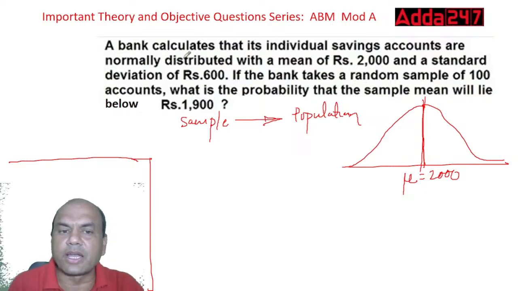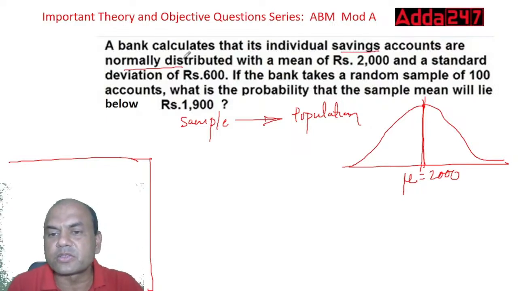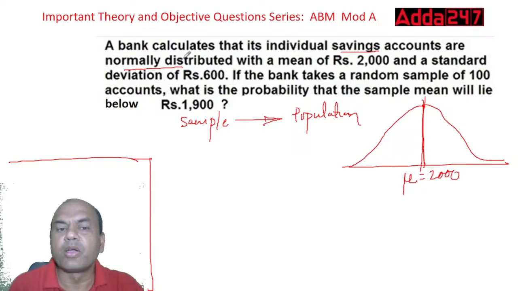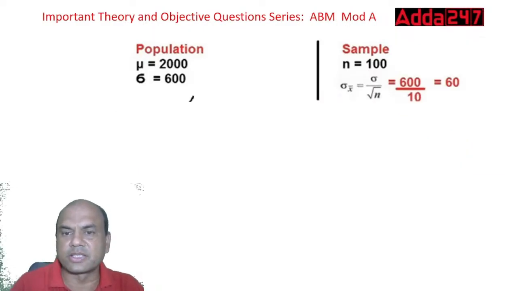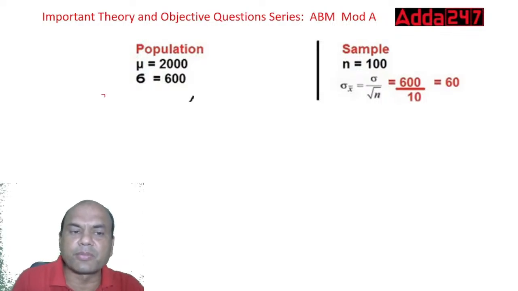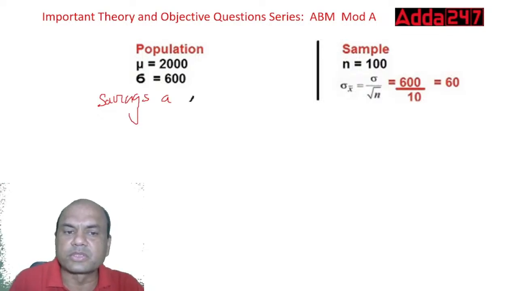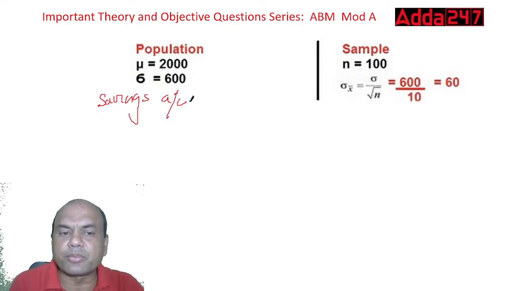Now what is given? The savings accounts are normally distributed. What do we mean by normally distributed? It means the population is normally distributed. The bank has some savings accounts. Let me show you over here. This is the population and this is the sample. The population means the entire savings accounts of the bank.